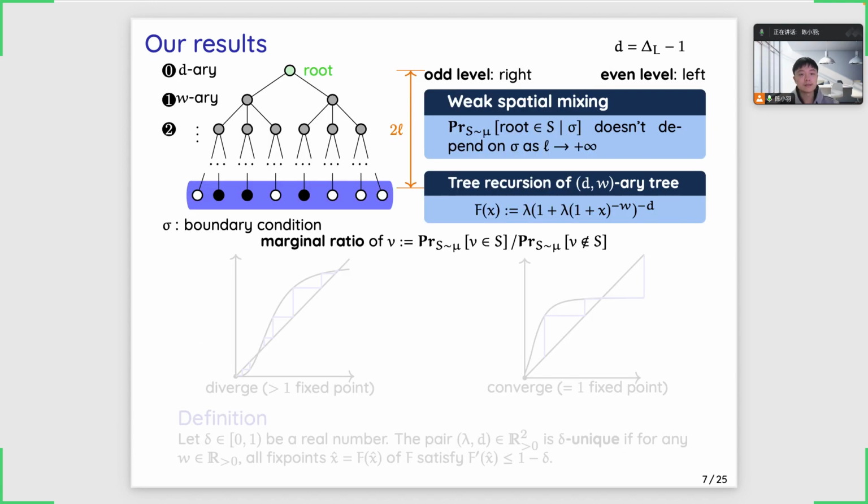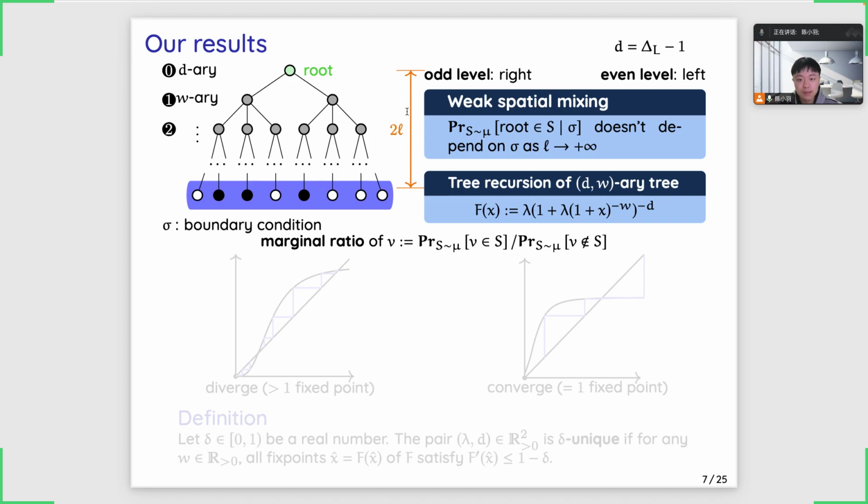After some investigation, we find that the worst case for the weak spatial mixing is achieved on the D-W array tree. This means each node in the even level of the tree has D children, and each node in the odd level of the tree has W children. And the nodes on even and odd levels of the tree form different sides of the bipartite graph. We use even level to denote the side with degree bound and odd level for the side with unbounded degree.